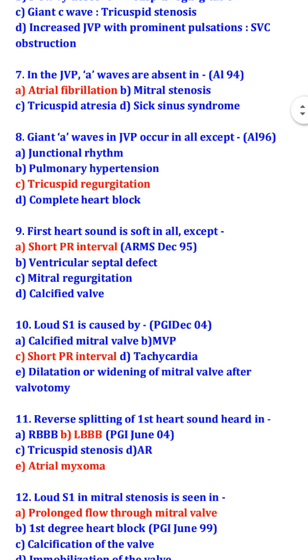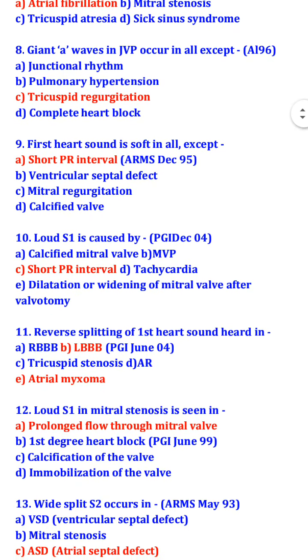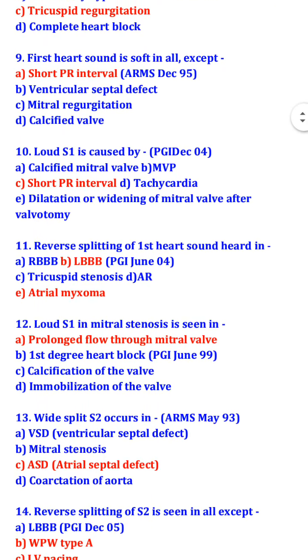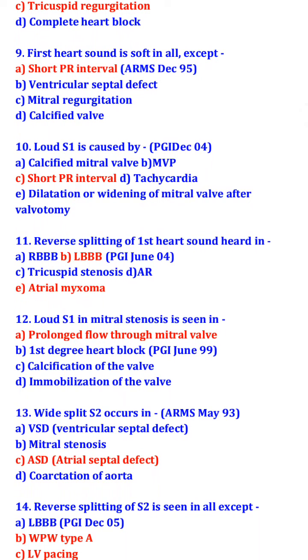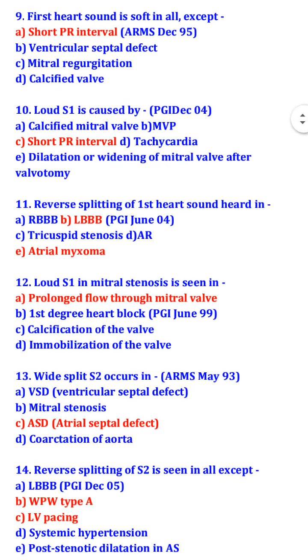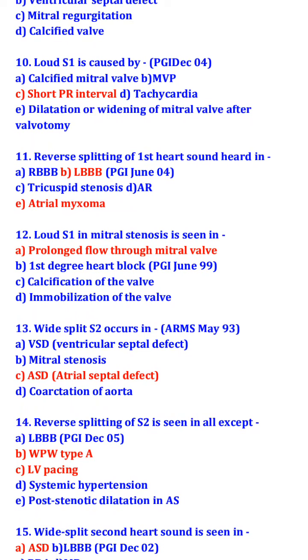First heart sound is soft in all except short PR interval. It is loud in short PR interval. So first heart sound is soft in ventricular septal defect, mitral regurgitation and calcified valve. Loud S1 is caused by short PR interval. Reverse splitting of the first heart sound is heard in left bundle branch block and atrial myxoma. Loud S1 in mitral stenosis is seen due to prolonged flow through the mitral valve.